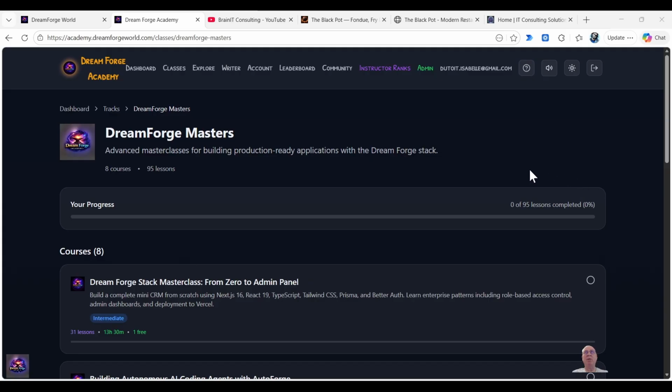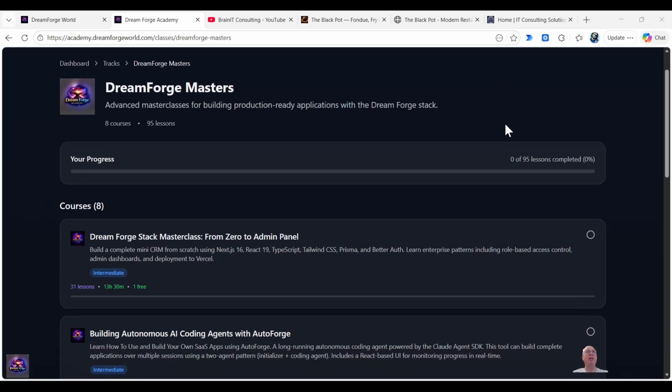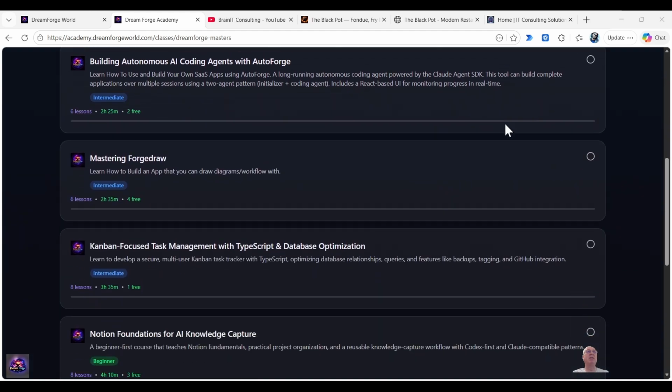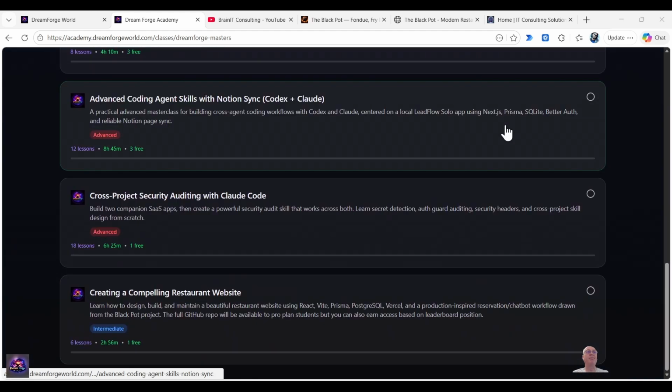So here's an example of a user as a student that is logged in, but the student has also been upgraded to being an instructor. So an instructor can be a student as well. In this case, Isabel, which is actually my wife helping me test this, has decided that she's interested in creating a compelling restaurant. This is our Black Pot restaurant. So when she clicks on this, you can see that she'll have access to 6 lessons and almost 3 hours of content. And it shows a bit about the technical background of the stack.